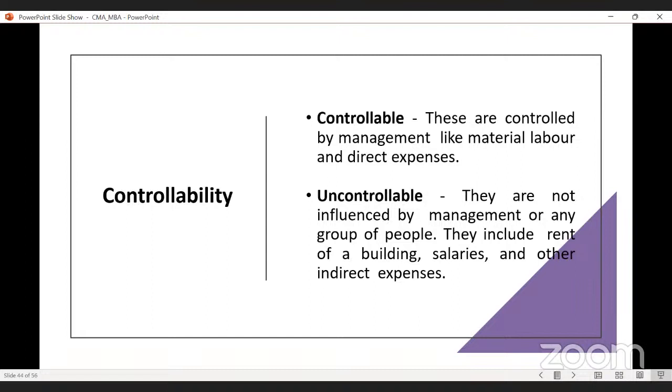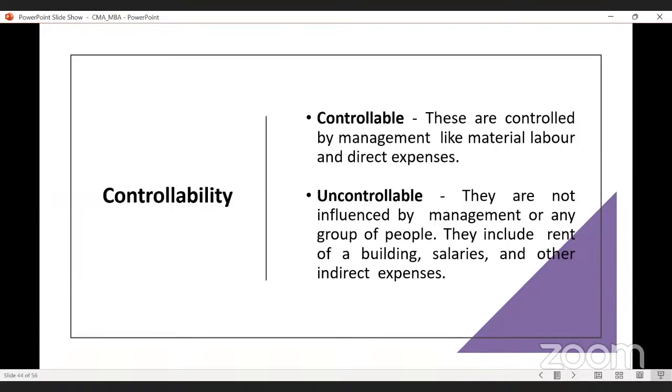So these are examples of your rent of a building, salaries, and other indirect expenses. Okay, so these are uncontrollable, beyond our control. If we are taking any building on rent basis, whether we are producing or not producing, whether we are using that building or not, we have to pay.